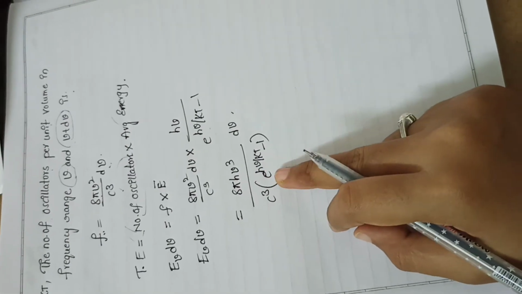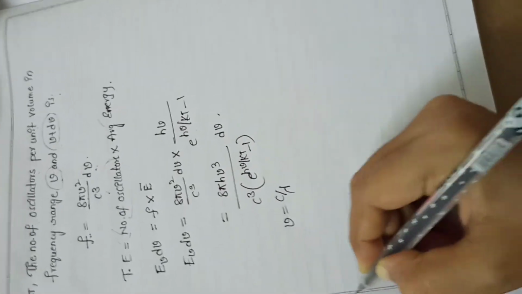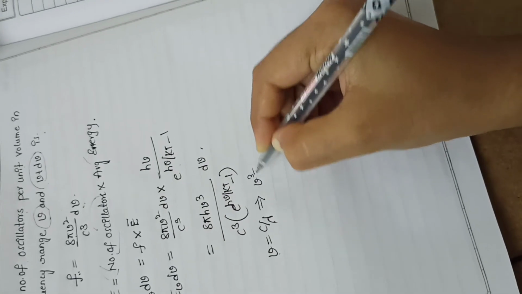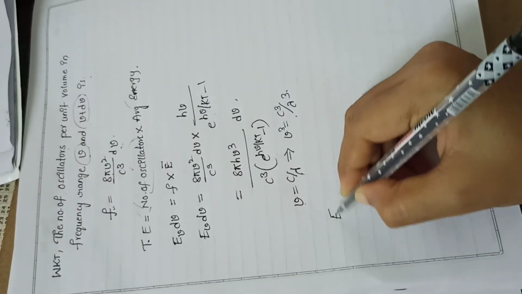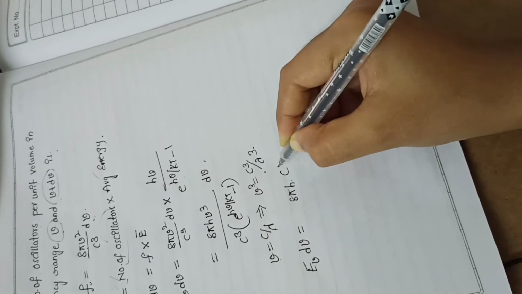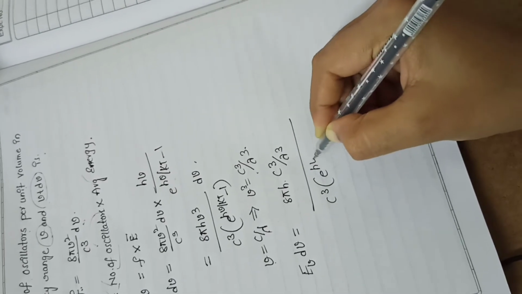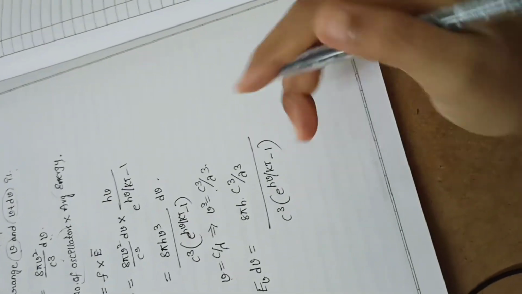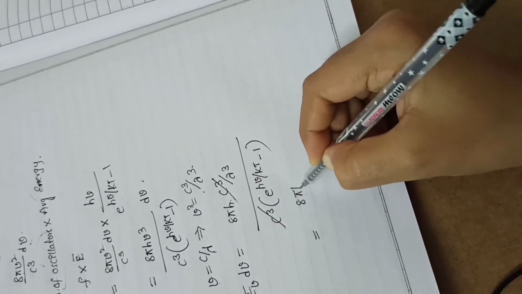But already we know the value of nu. Frequency nu is equal to c by lambda. Frequency nu is equal to c by lambda. What is the value of nu cube? Nu cube is equal to c cube by lambda cube. Substitute these two values in this equation. Total energy E nu into d nu is equal to 8 pi h into c cube by lambda cube, divided by c cube into e to the power of h nu by kT minus 1. Here also substitute, in the next step I will substitute. c cube gets cancelled. See here, 8 pi h.